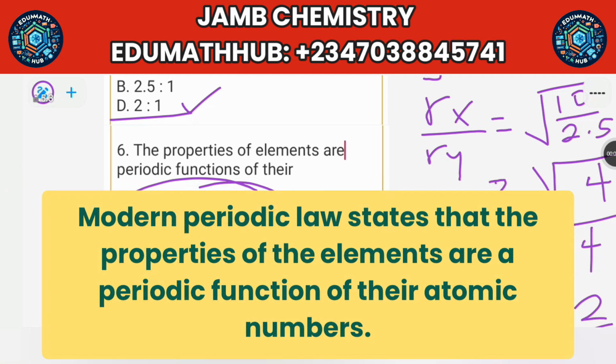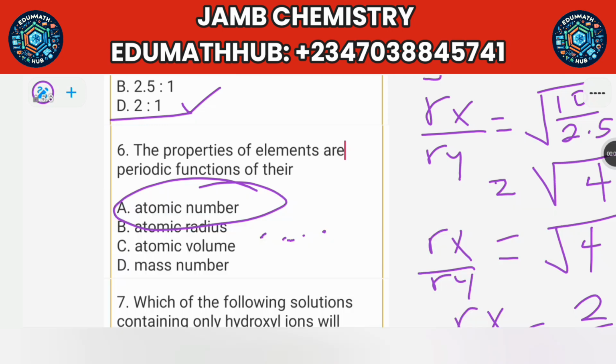So that's how they are arranged. There is the periodic law, which states that the properties of the elements are a periodic function of the atomic numbers. So the answer is atomic number.